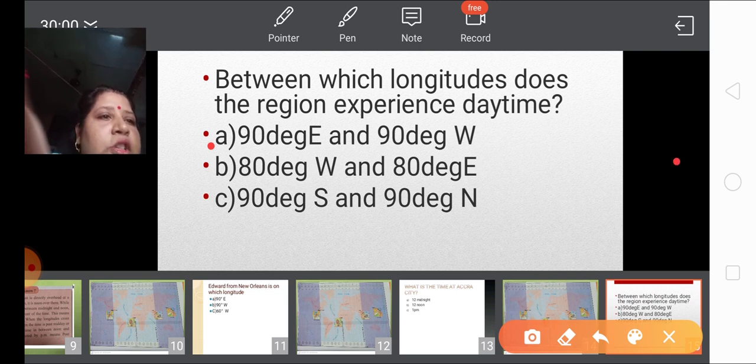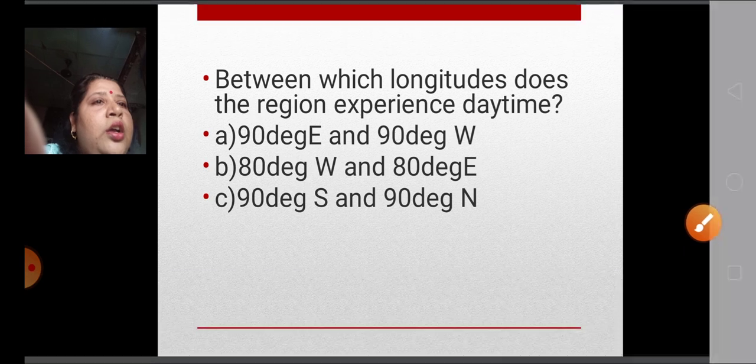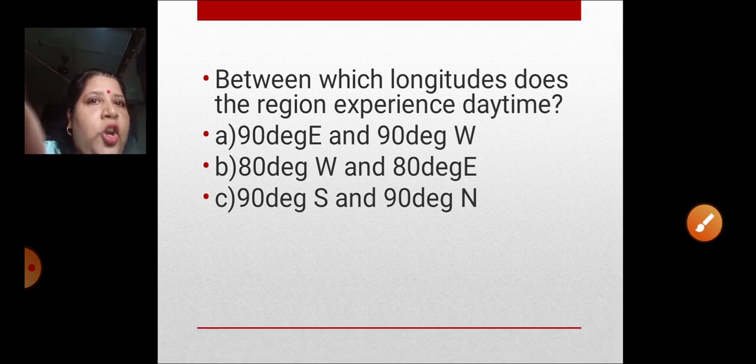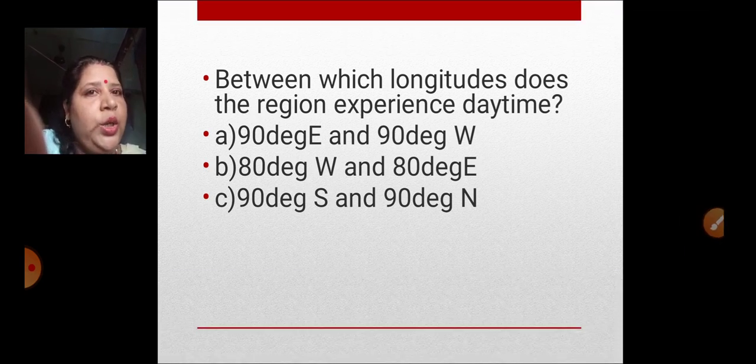Understood, children? So this is how you are going to do the map work. Observe the map and answer the question with the correct alternative. Understood, children?